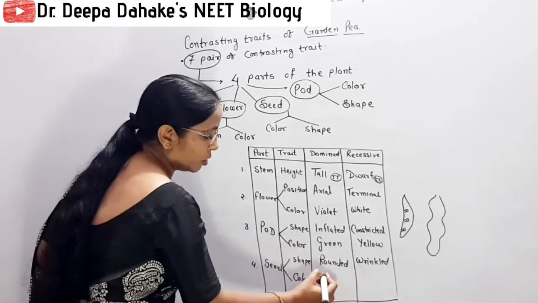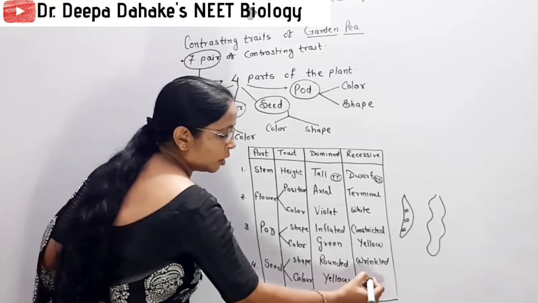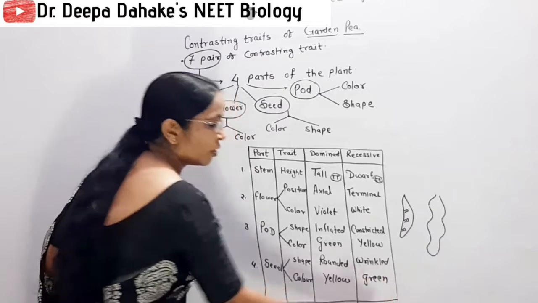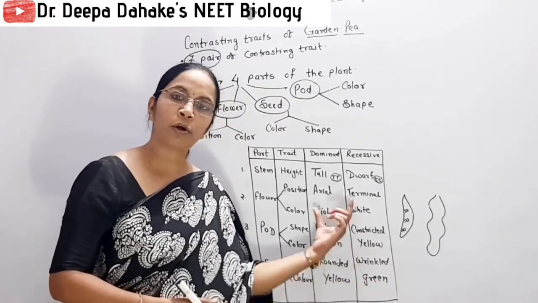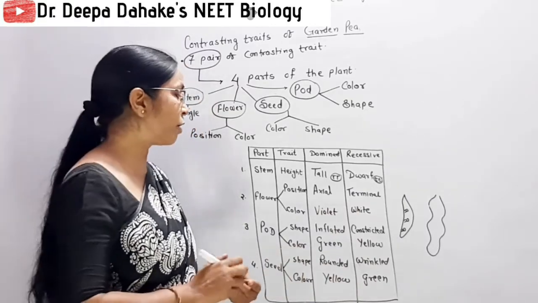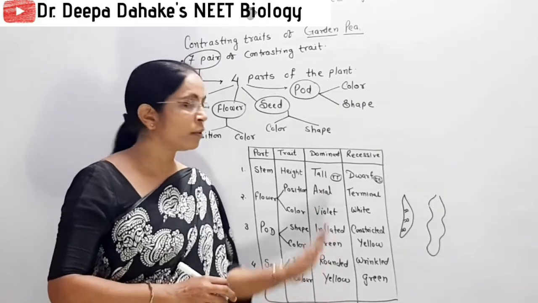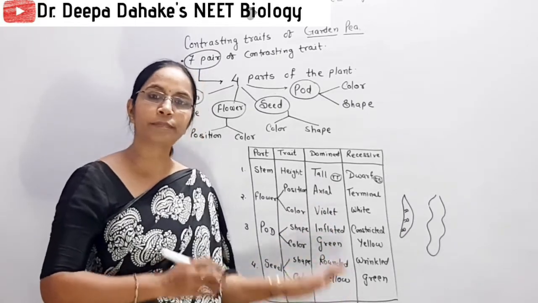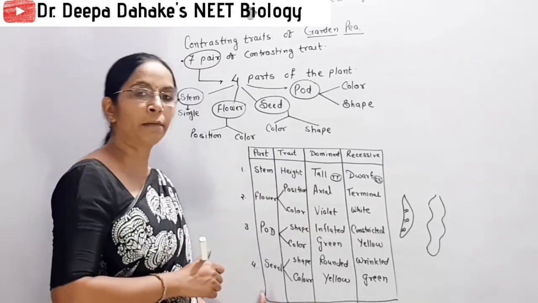So you make it inverse. The yellow color of seed is dominant over the green color of the seed. So this part you remember, dominant trait you remember very well. So automatically when you revise regularly, by revision you clear all these things. This part you remember for the character, that 7 contrasting traits selected by Mendel.